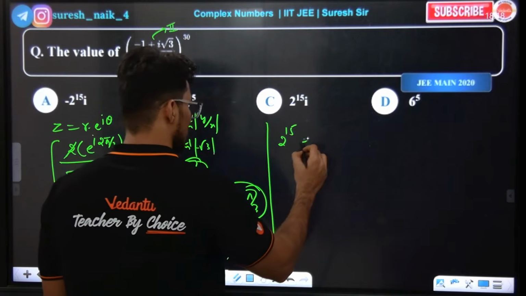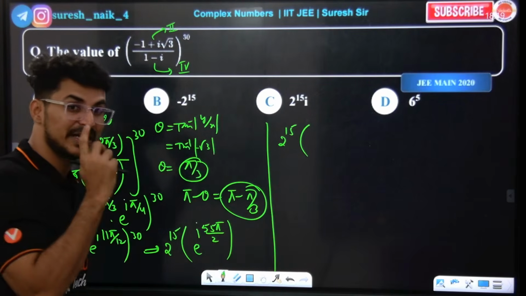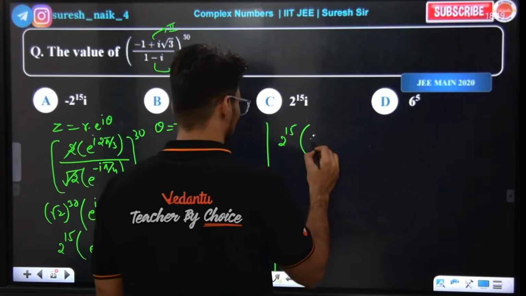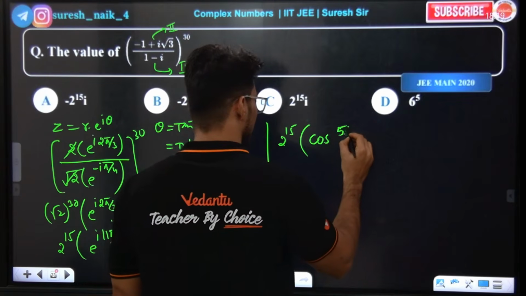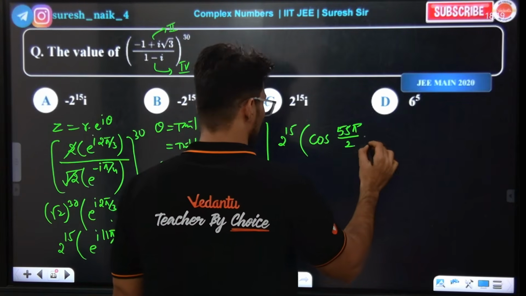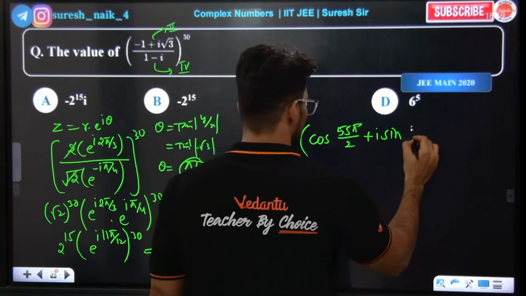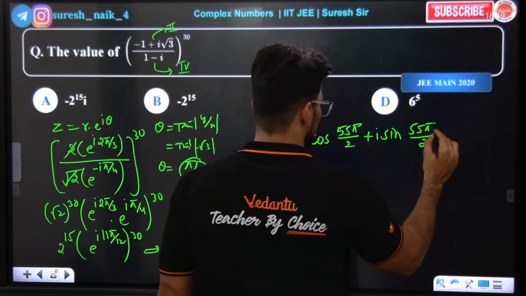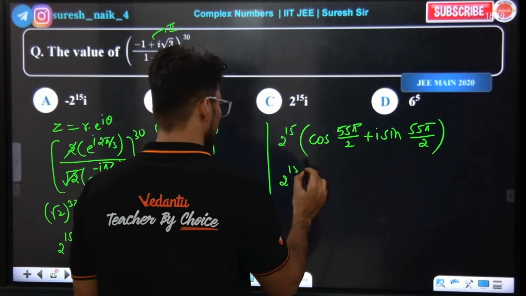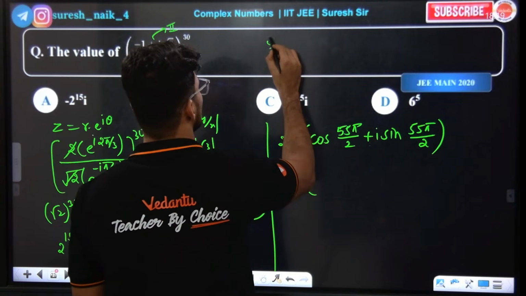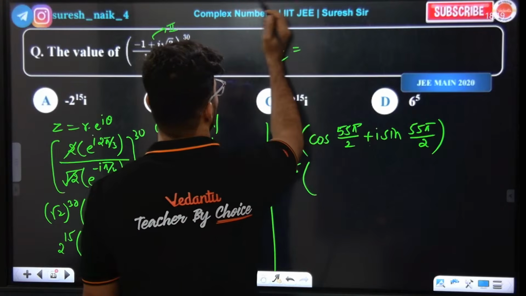So is that the cos theta formula? It is the e power i theta formula: cos theta plus i sin theta. So 55 pi by 2 plus i sin 55 pi by 2. Okay. So 2 power of 15 as it is. Cos 55 by 2, how much? 55 by 2, so this can be divided.